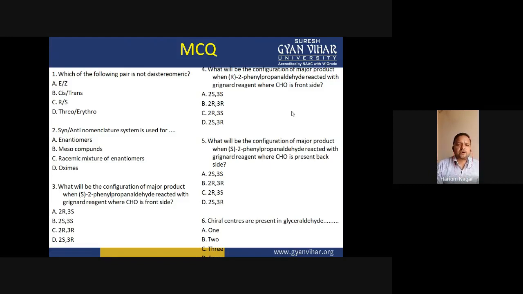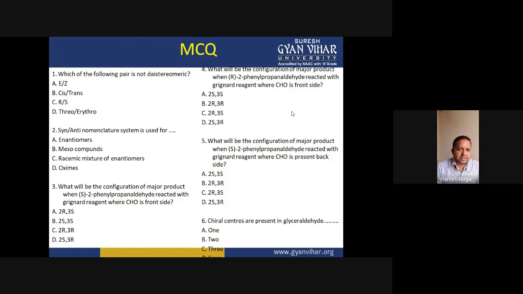The first question of the MCQ session is: which of the following pairs is not diastereomeric? So actually the R,S pair is the enantiomeric pair. And except this R,S, the cis-trans, E,Z and threo-erythro pairs are actually diastereomeric pairs. So the correct option would be C.